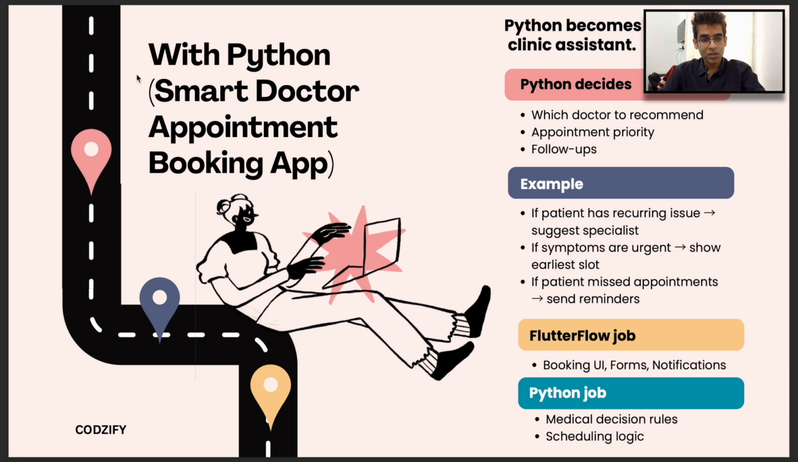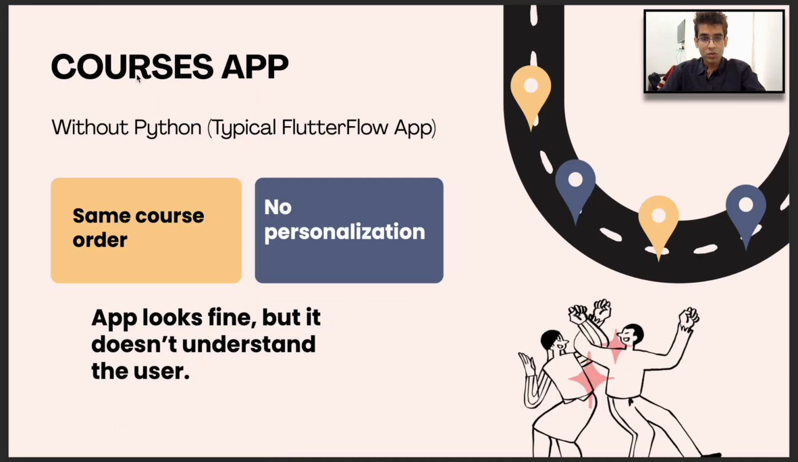If symptoms are urgent, then the app will show an earlier slot. If the patient missed appointments, then the app will send reminders. So here FlutterFlow's job will be booking UI, forms, notifications, and the Python job will be medical decision rules and scheduling logic. And the fourth use case is the courses app.